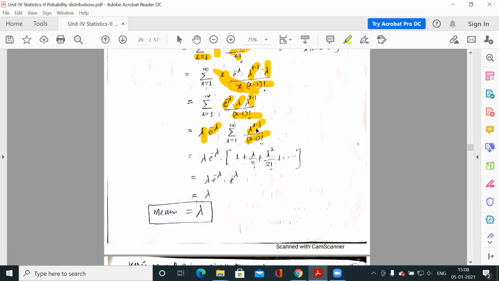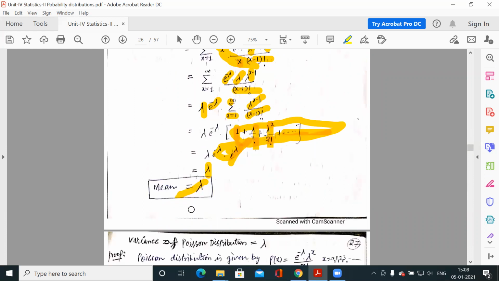If you expand this for these x values, when x is 1 it is 0 factorial, and lambda to the power 0 is 1. The next term is this, the second term is this, and the next terms you can calculate. You will observe that this is the series of e to the power lambda. So e to the power lambda times e to the power minus lambda is 1. So the mean is lambda.